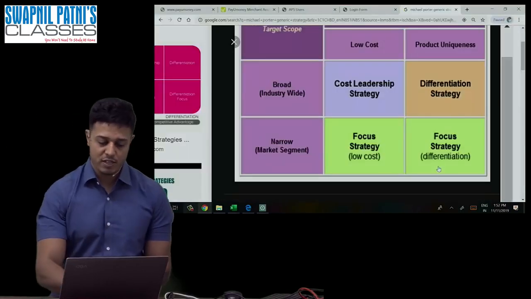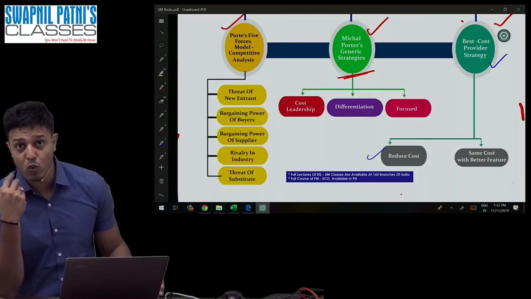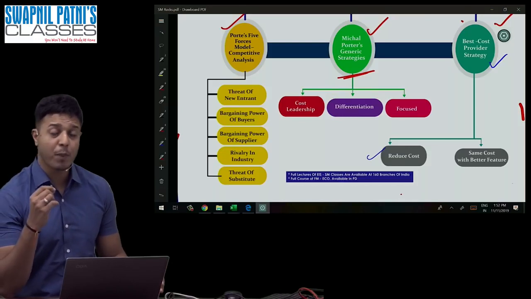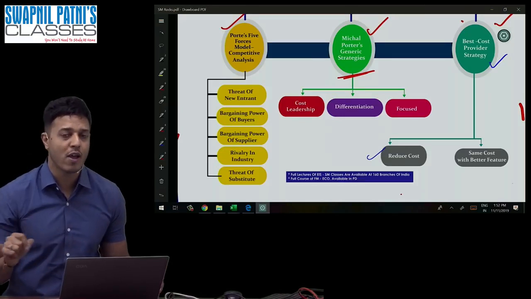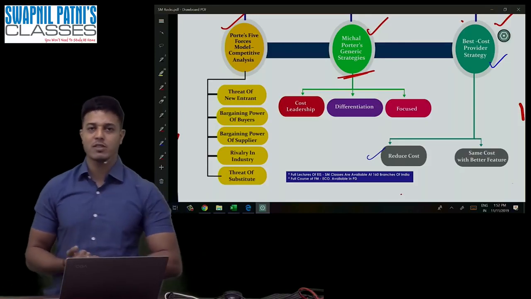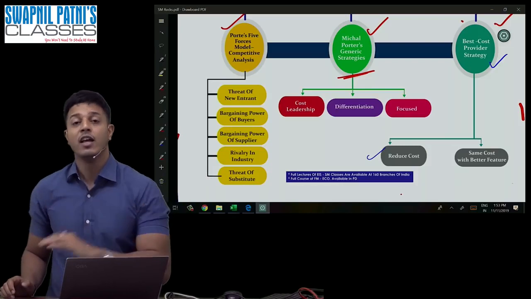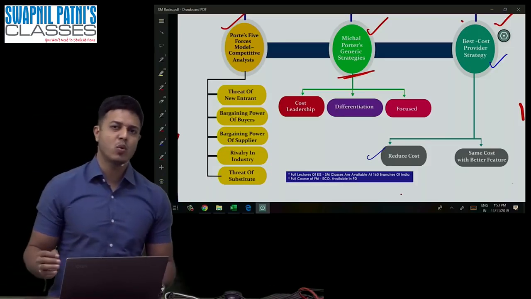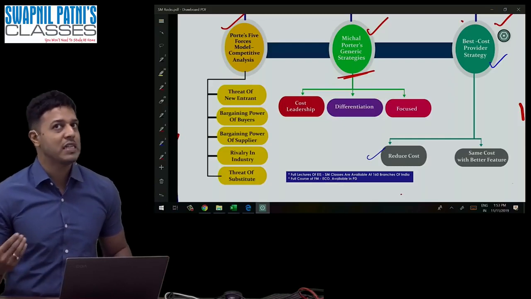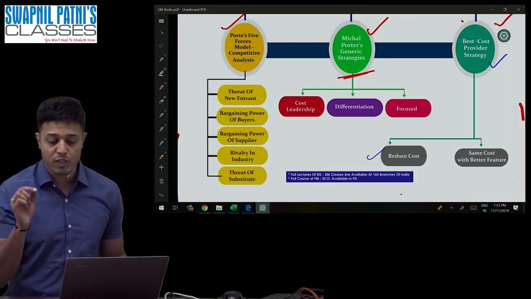Best cost provider strategy. What does it mean? You are attracting people by reducing cost, but there are two ways of reducing cost. Number one, you are actually discounting the price. Example, OYO. The owner is Ritesh Agarwal. You must have heard about him. This guy is a very young billionaire, the youngest billionaire of India, age only 27. So what is OYO? OYO is not giving you something additional. OYO just reduces the cost to attract.